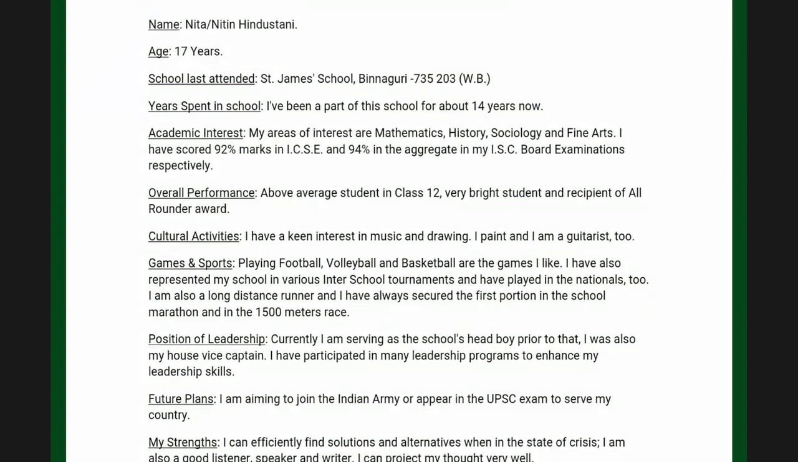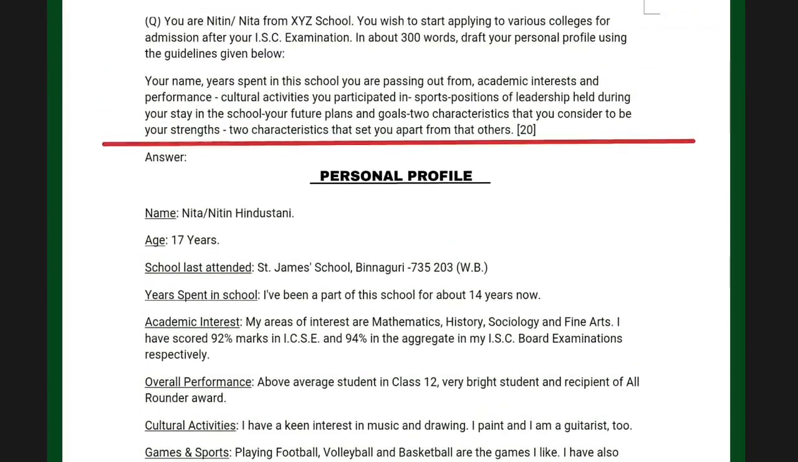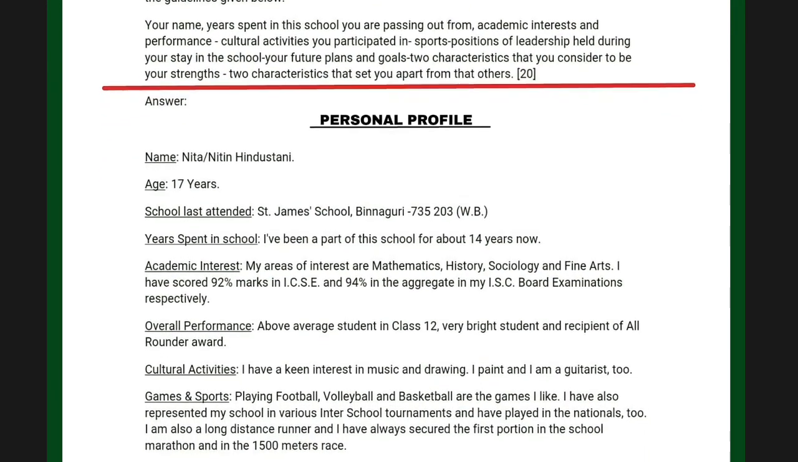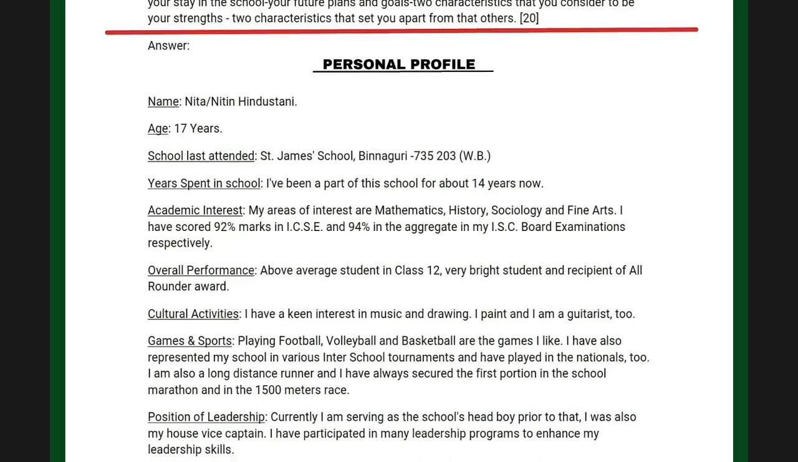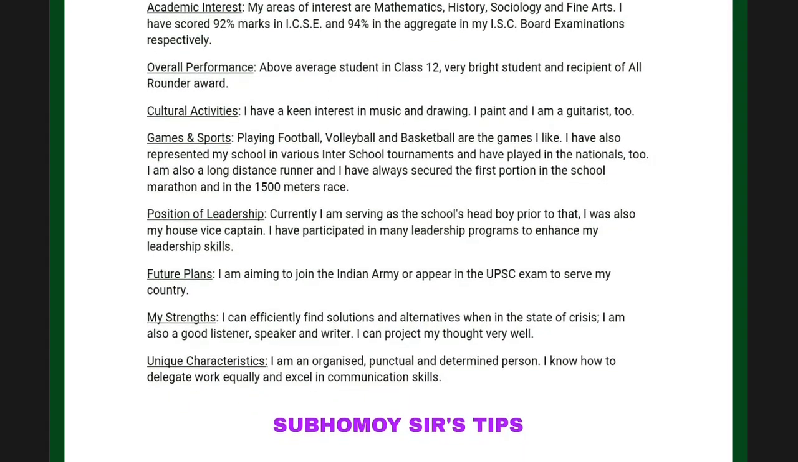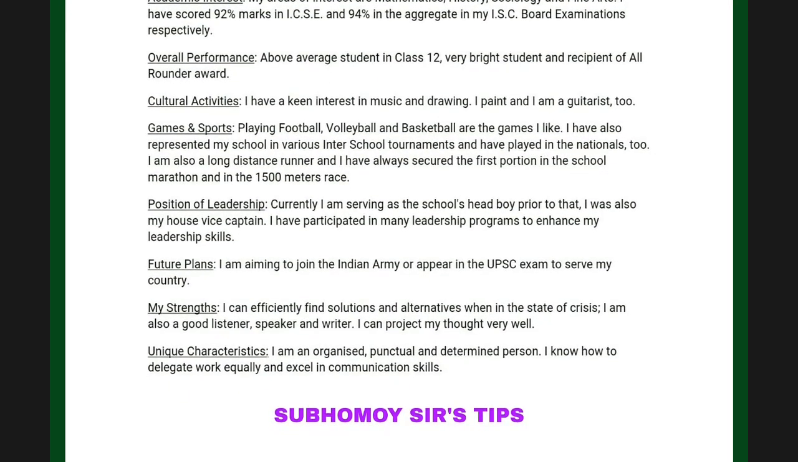So this personal profile is written strictly according to the council prescribed norm, and I have followed the question given by the council in the 2019 ISC.